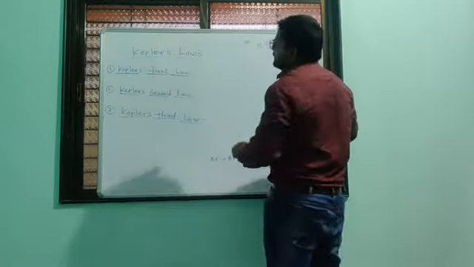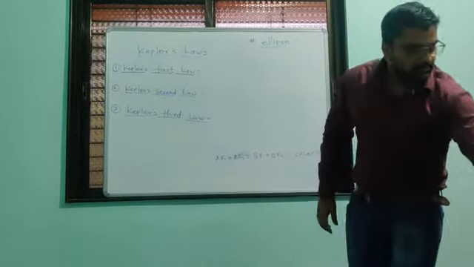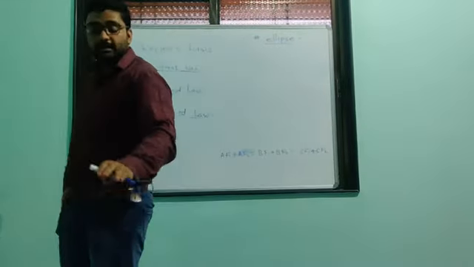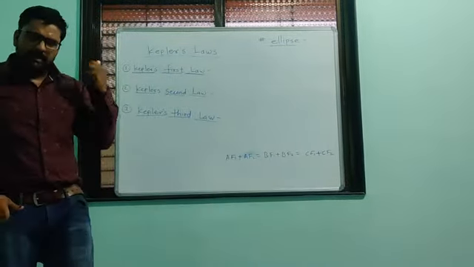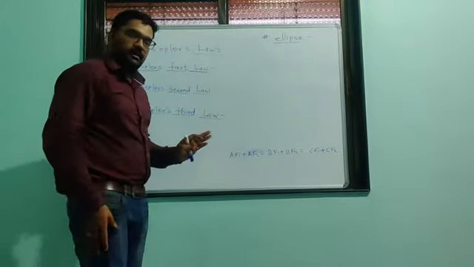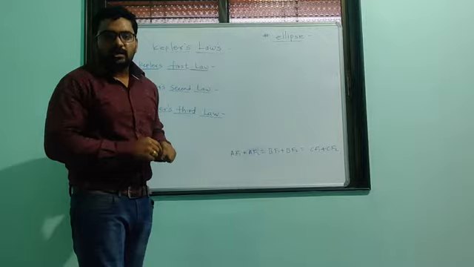So Kepler's first law tells us about the trajectory of motion of a planet, of every planet, because these laws are applicable to every planet of the solar system.